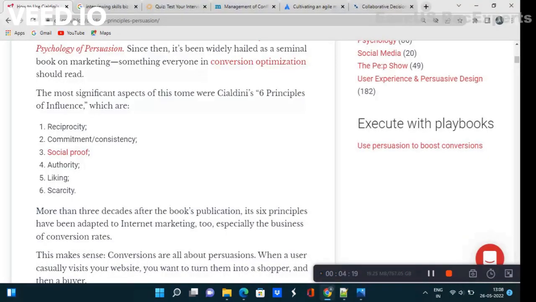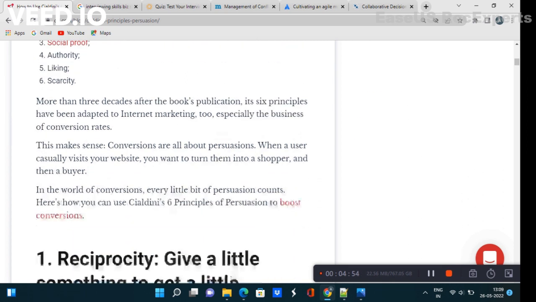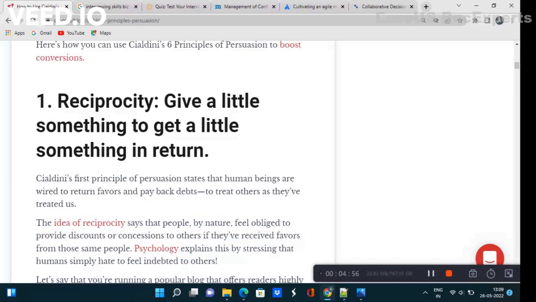If you Google it, then you can find that the 6 principles of influence include reciprocity, commitment, consistency, social proof, authority, liking and scarcity. So you have to study each of these. They may also frame a question like, what does reciprocity mean? So you have to tick the correct answer. They also frame a question like, which of the following includes the authority part of the 6 principles of influence? If you go down, you can study that they have explained everything about reciprocity with the help of an example. I will give the link of this so that you can study well.